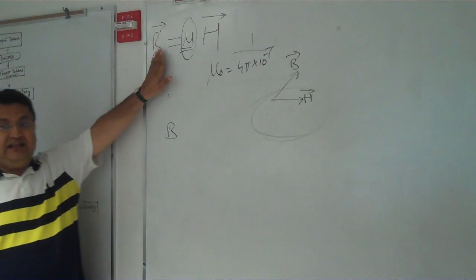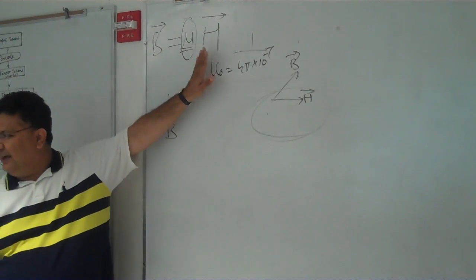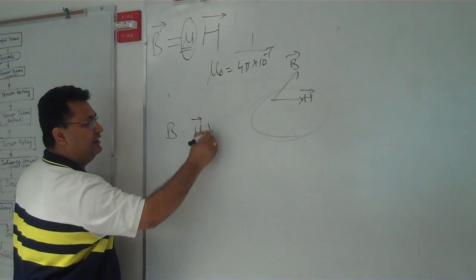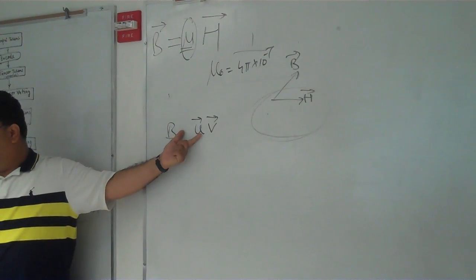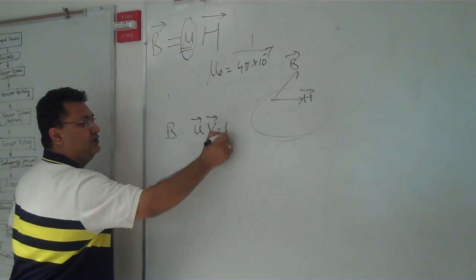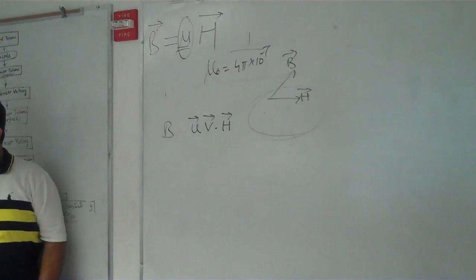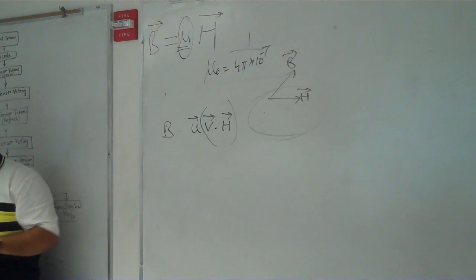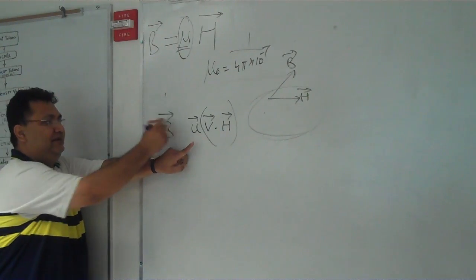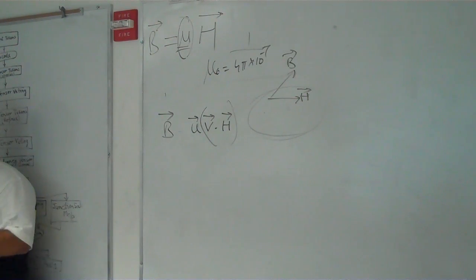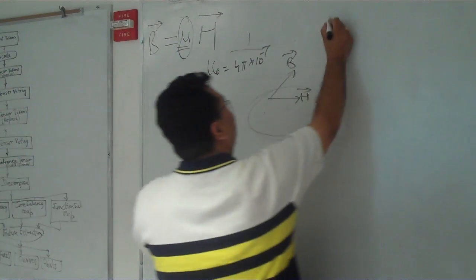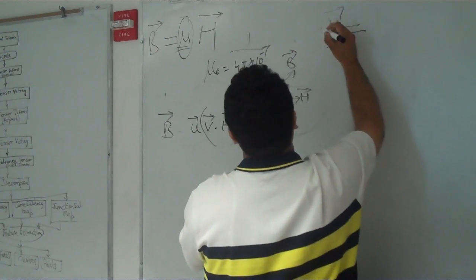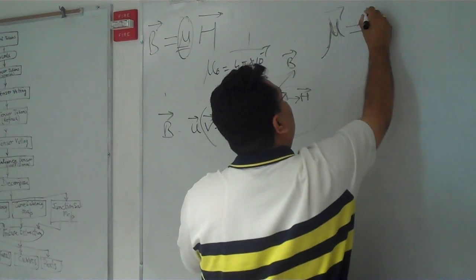But it has to satisfy this equation, and to satisfy it, it should be something like this. Say mu is vector u, vector v, a tensor, dotted with H. Now what will happen? V with H gives you a scalar number, and the direction of u will be the direction of B. Here mu equals a tensor, mu equals u v.